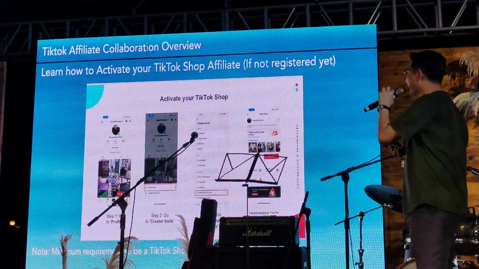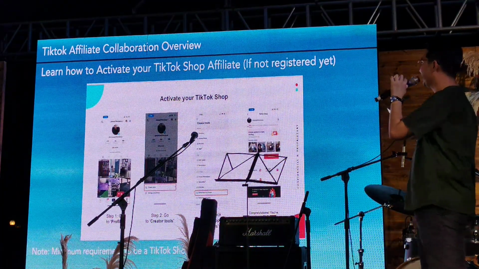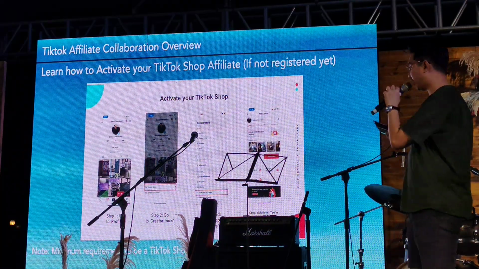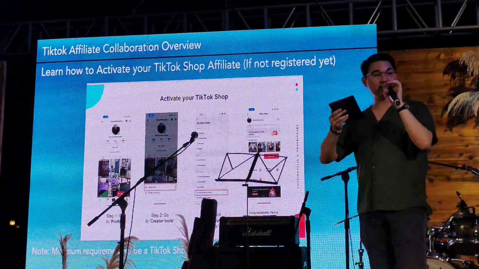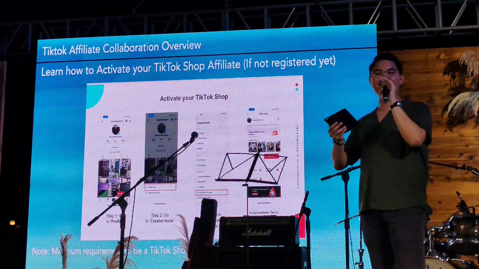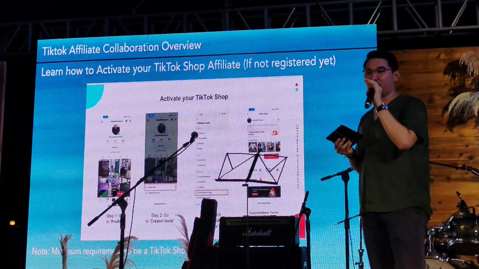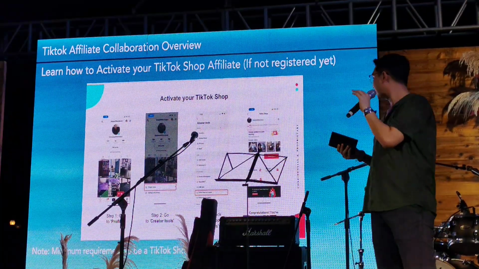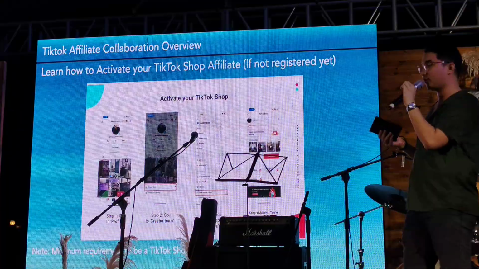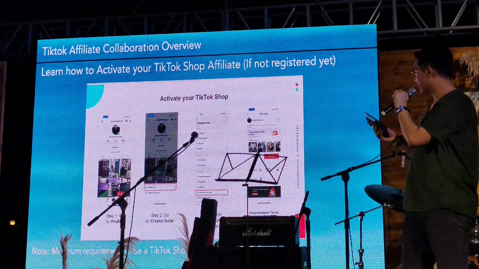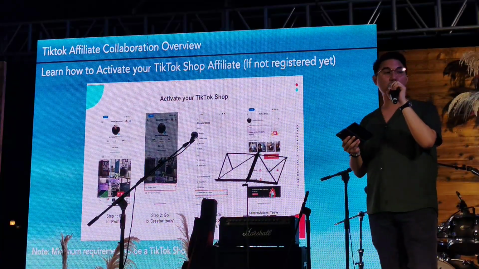So, a quick overview of how to activate your TikTok shop. Step 1, everybody has TikTok accounts, right? I'm assuming. Okay, thank you. Step 1 is go to your profile. If you want to test it now, you can. Step 2 is click on your creator tools. Step 3 is look for TikTok Shop for creators.